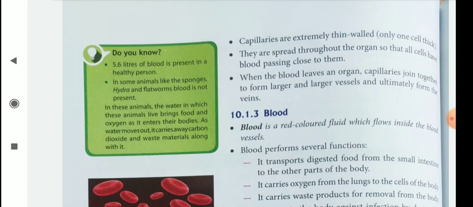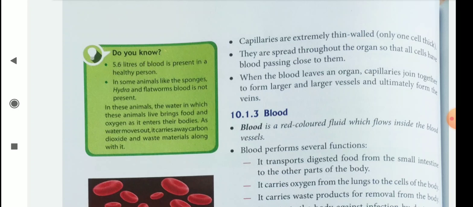Capillaries are extremely thin-walled. They are spread throughout the organ so that all cells have blood passing close to them. When the blood leaves an organ, capillaries join together to form larger and larger vessels and ultimately form the veins. Okay, so be clear about what the heart and blood vessels mean: arteries, veins and capillaries.